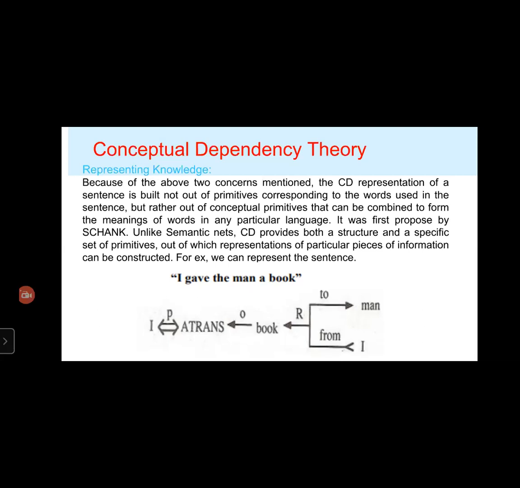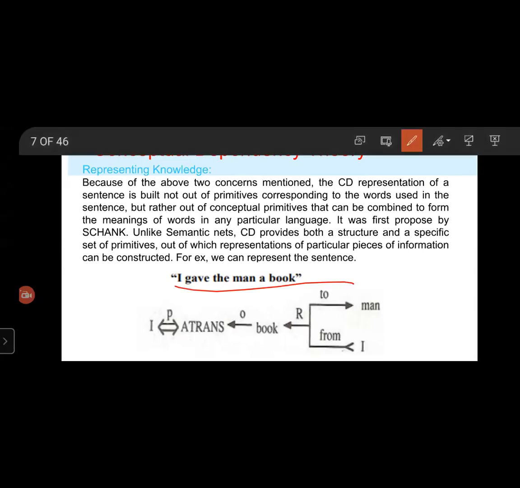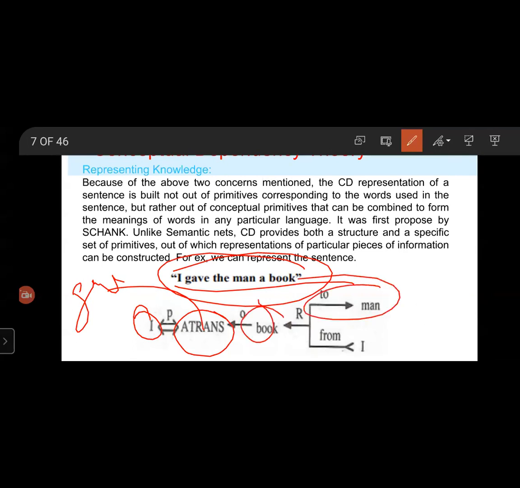For example, we can represent the sentence, "I gave the man a book." I gave a book to the man, from I.